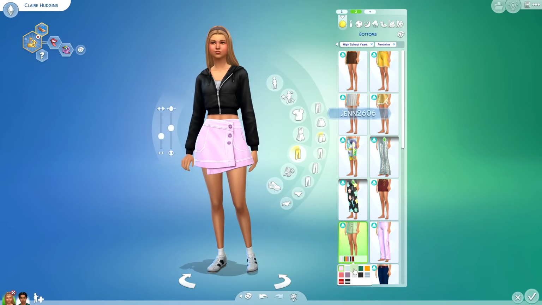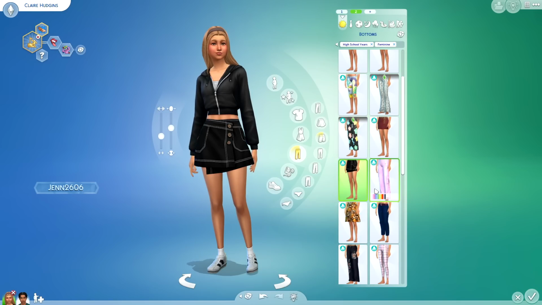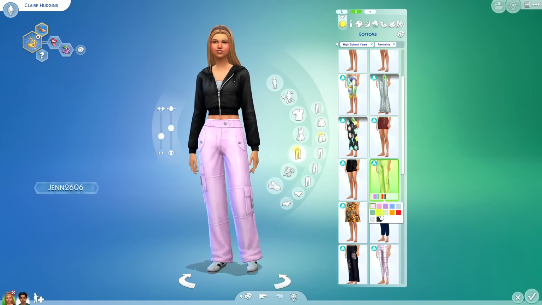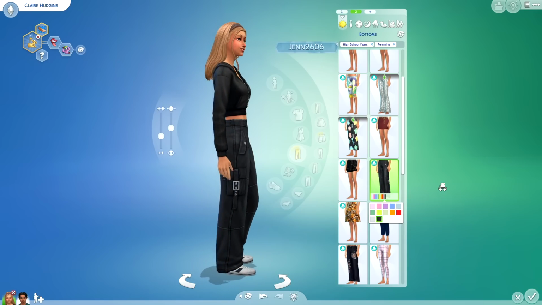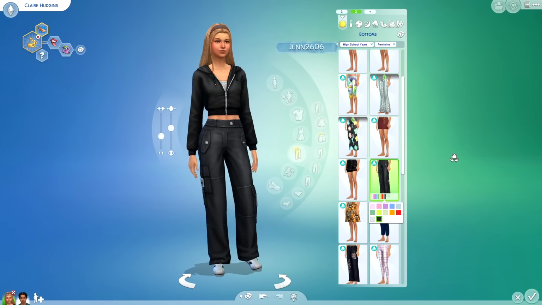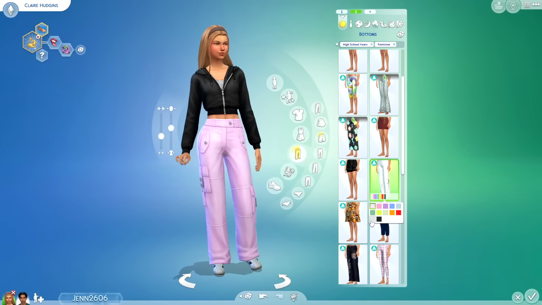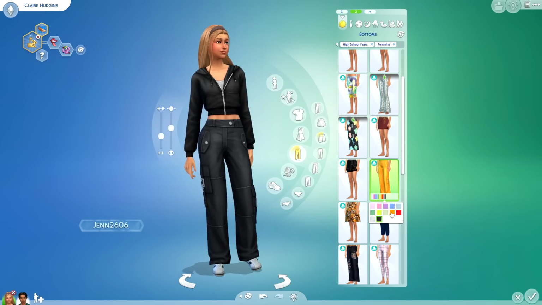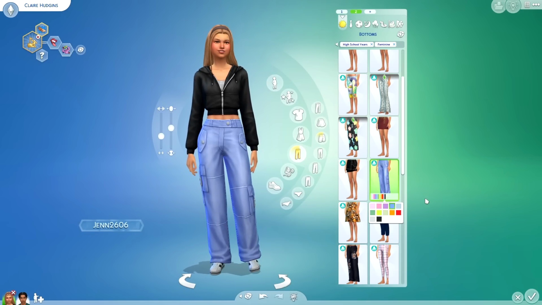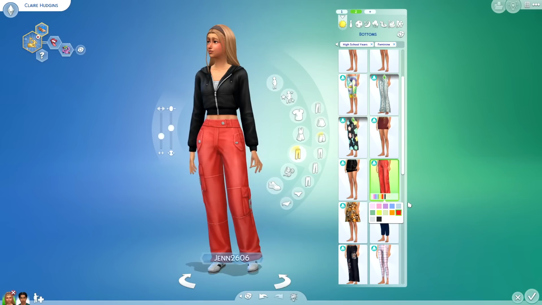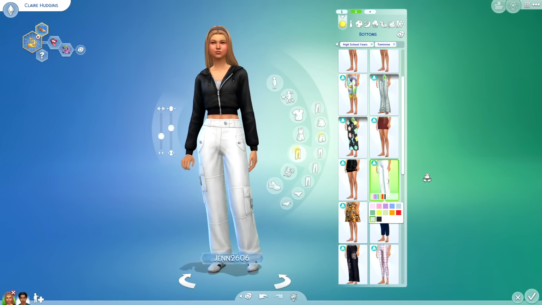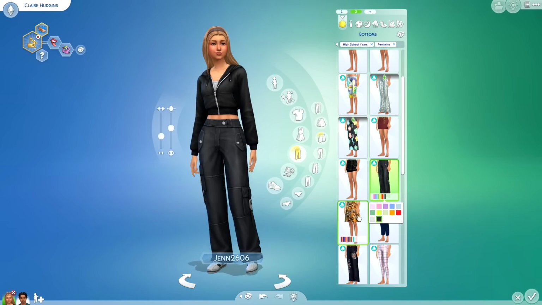And then we have another skirt. So lots of different skirts to pick from. What are these? These are like cargo shorts. I don't know what to call these, like e-girl pants. Wow. I'm trying not to show my age here, but yeah, I think that's what these are. I like them though. I think I would wear these even though I don't know what they are. I think these are dope. Actually, with this hoodie, it's a vibe.